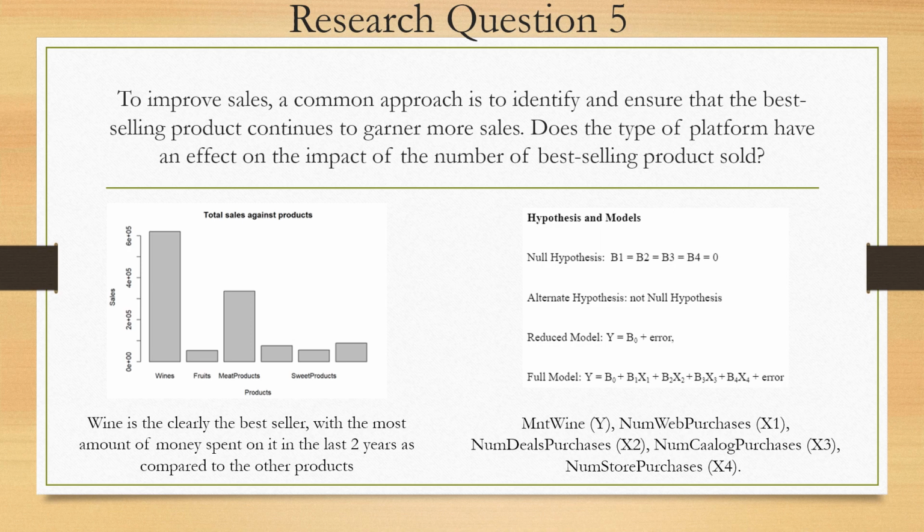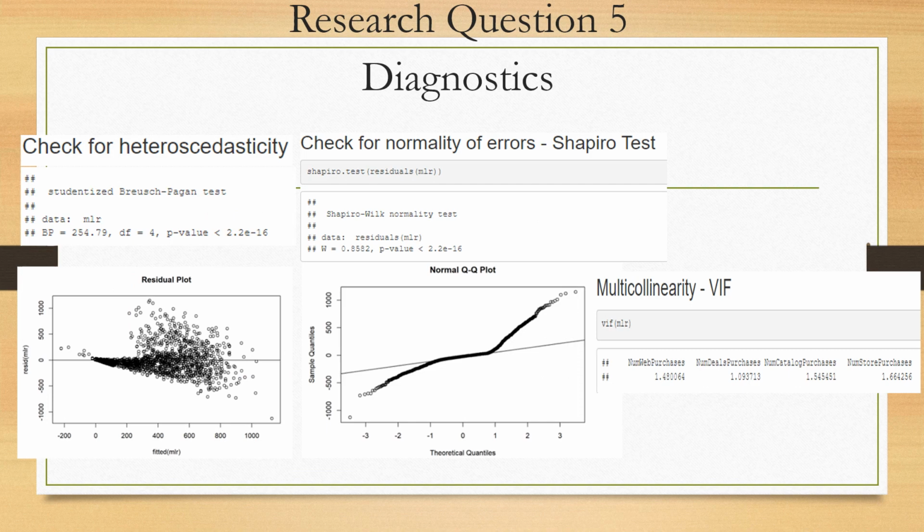The hypotheses and models are as shown on the screen. So amount of wine is the dependent variable, and web purchases, num deals, catalog purchases, as well as number of store purchases are the platforms. So presence of heteroscedasticity in the dataset was found by the Breusch-Pagan test as well as residual plot, and normality of errors was checked and found to be violated by the Shapiro test and normal QQ plot. And lastly, multicollinearity was not found to be present or significant in the dataset.